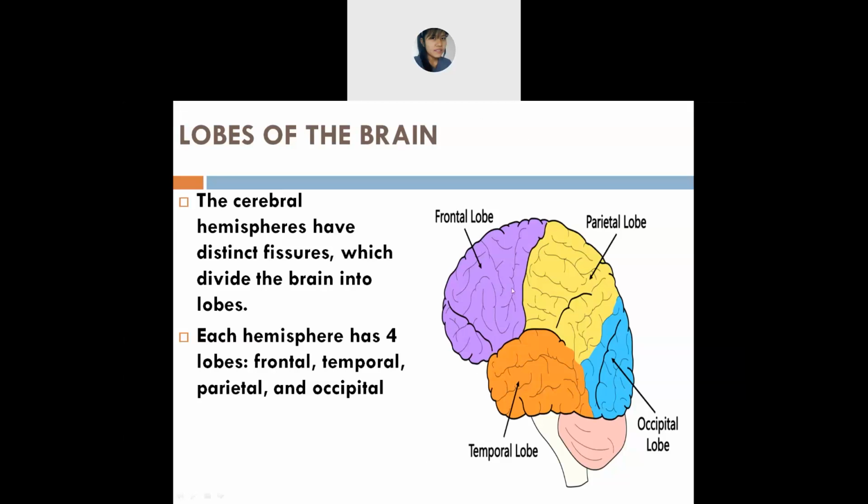You remember now, cerebrum is the largest part of the brain. For the cerebrum, it is divided into how many? 4 lobes. For these 4 lobes, it has got different functions.